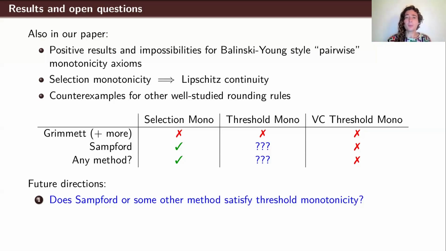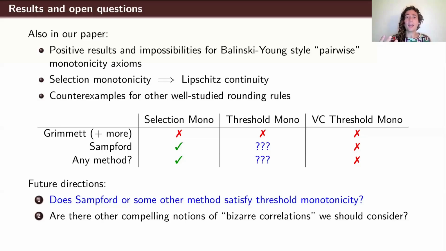Finally, another conceptual direction for future work is to figure out if there are other compelling axioms we could formalize that capture this notion of bizarre correlations between which states get rounded up. We took the perspective that bizarre correlations are correlations that are non-monotone in the joint inclusion probabilities. But there may be other things that can be formalized that would make sense as types of correlations to avoid, and it would be very interesting to study those in future work.